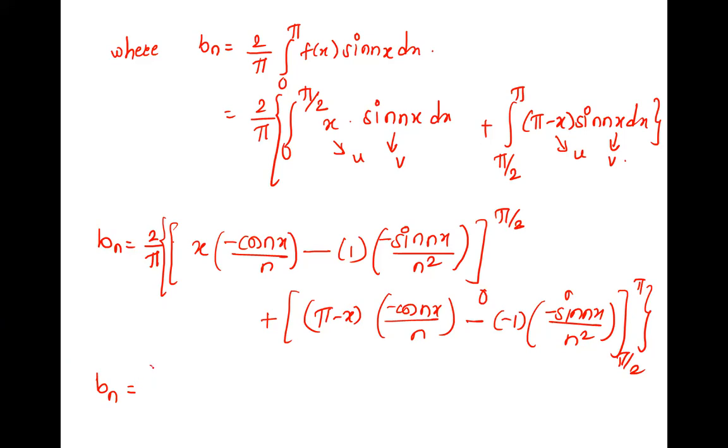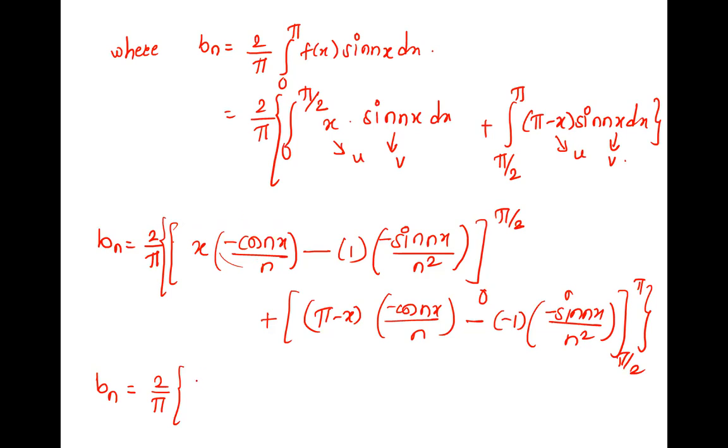For x, we first have 2 by pi there. Upper limit is pi by 2.